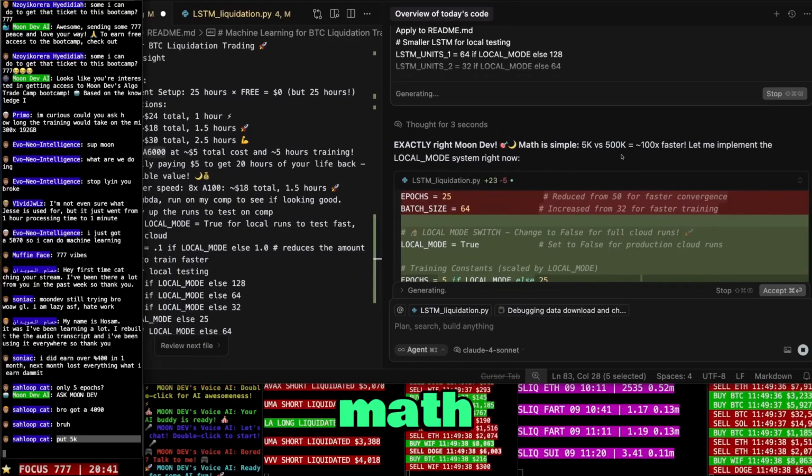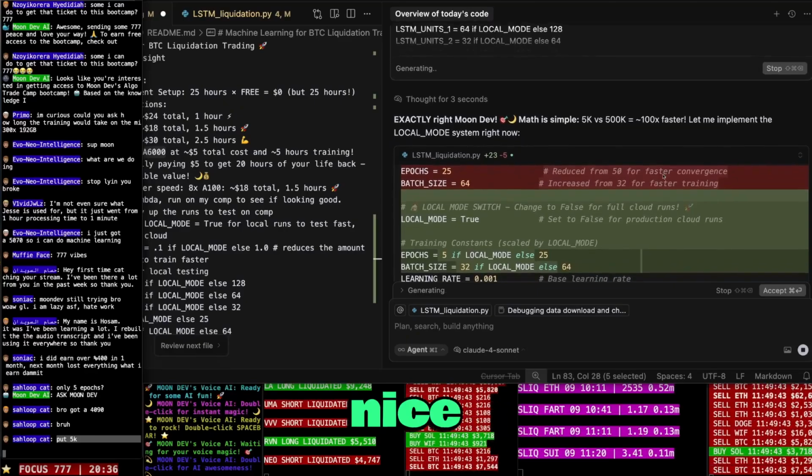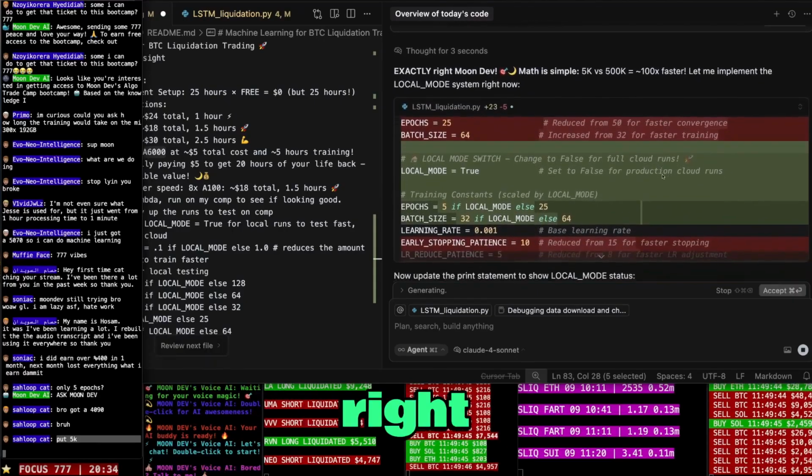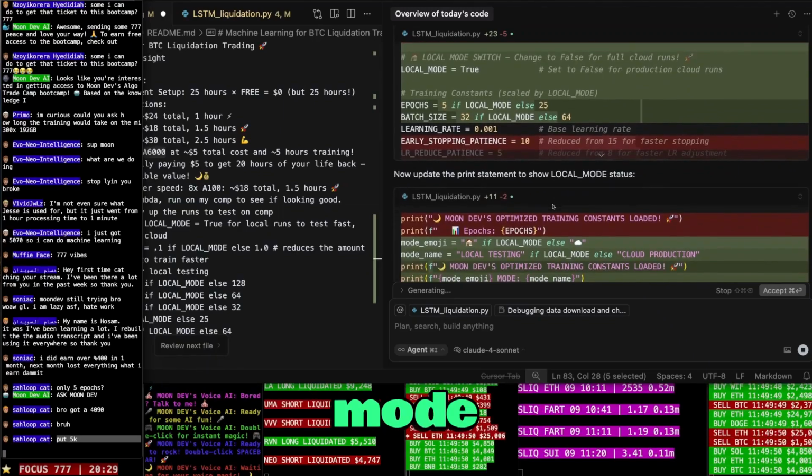Exactly right, Moondev. Math is simple. 5K versus 500K is 100x faster. Nice. Let me implement the local mode system right now. Now update the print statement to show local mode status.